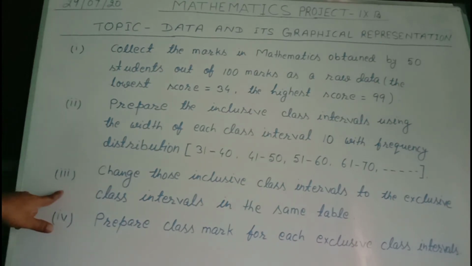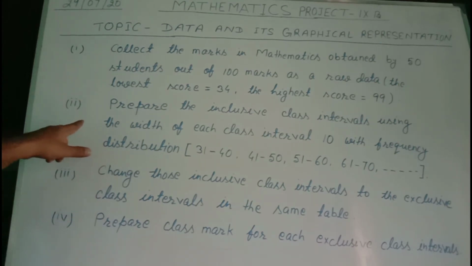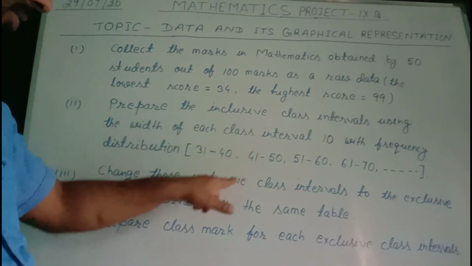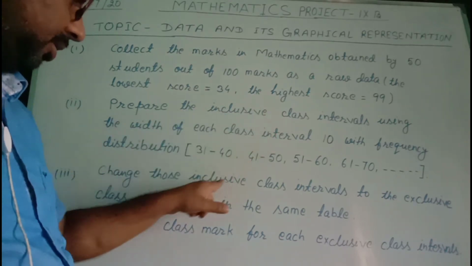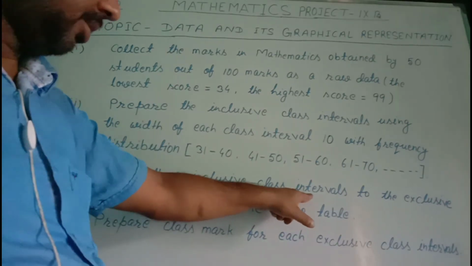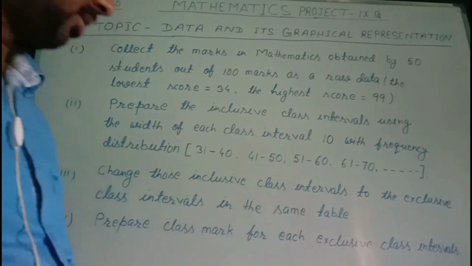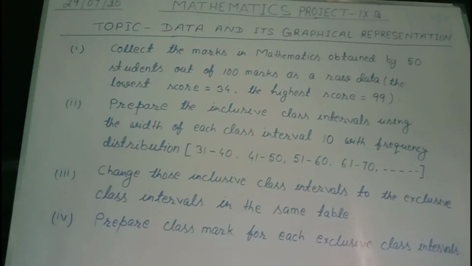Roman number 3, now change those inclusive class intervals to the exclusive class intervals in the same table. You are using the same table. You know the rule. What is the rule to change inclusive class intervals into exclusive class intervals?